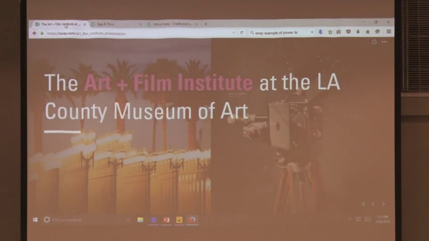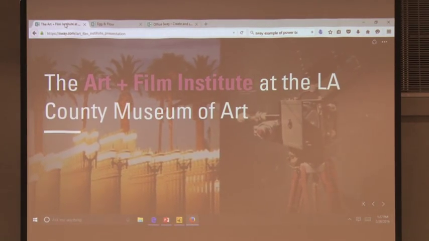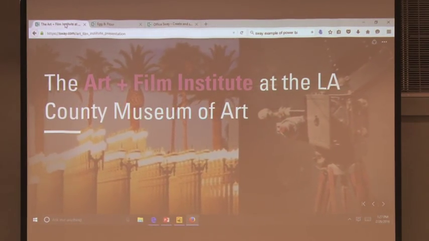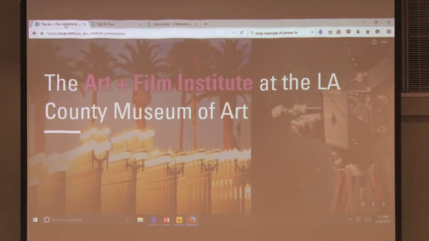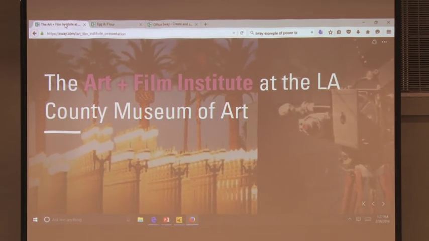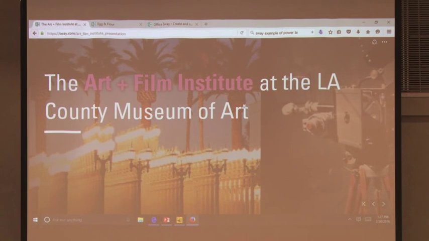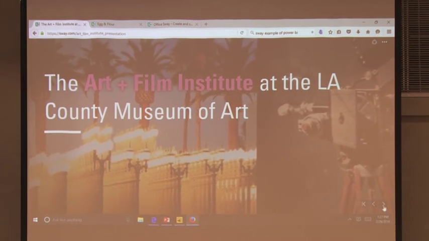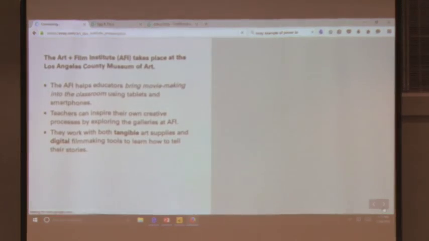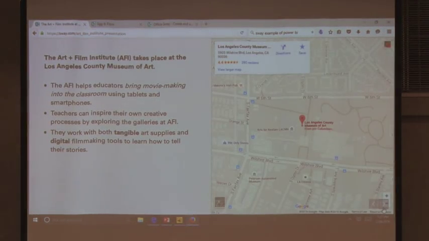Well, I grabbed something local. Most of you have heard of the LA County Museum of Art. And what they just recently wanted to talk about is their new Art and Film Institute. So for example, did you notice how everything's kind of moving? It's got animation built in here as we go. So they put everything together. They're talking about movie building. They have a Google map here of where they're located on Wilshire Boulevard in Los Angeles and Hollywood.